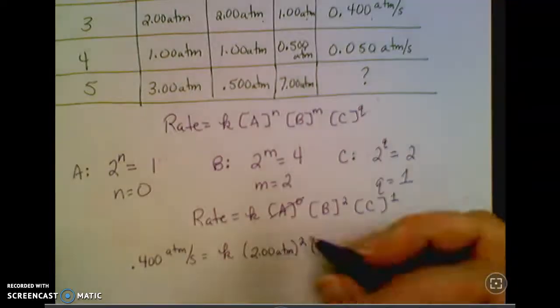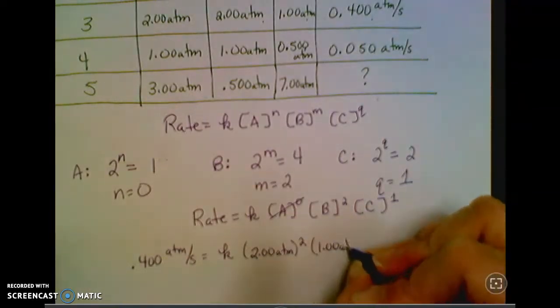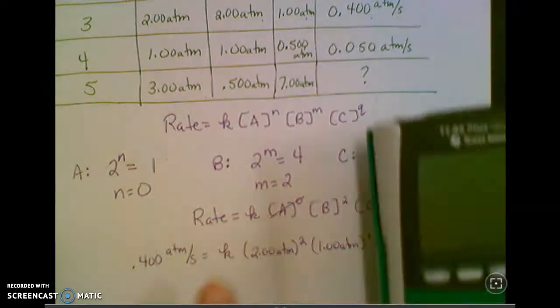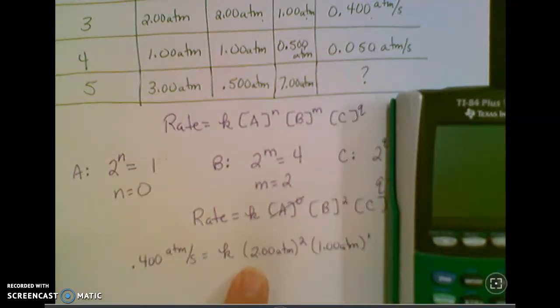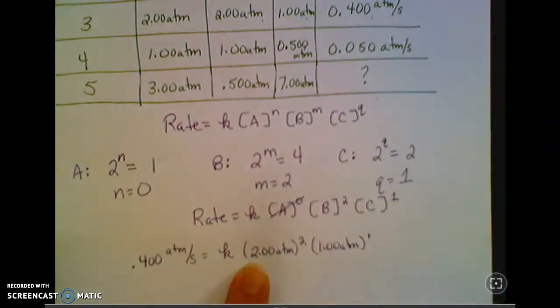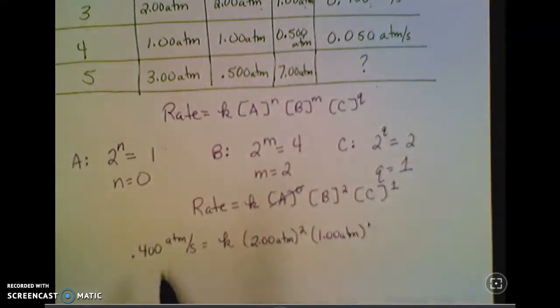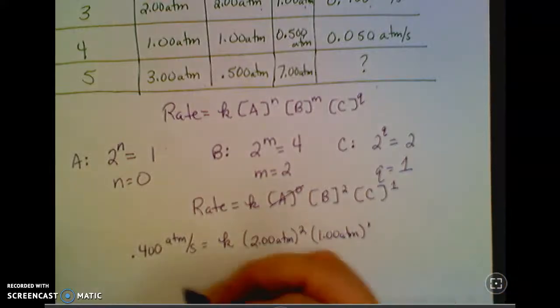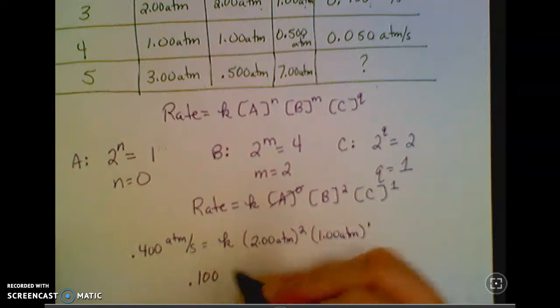It's to the first power. And so 0.4, I guess I have to use a calculator for this. 0.4 divided by 2 squared is 4 times 1 is 0.100. So that's your value for